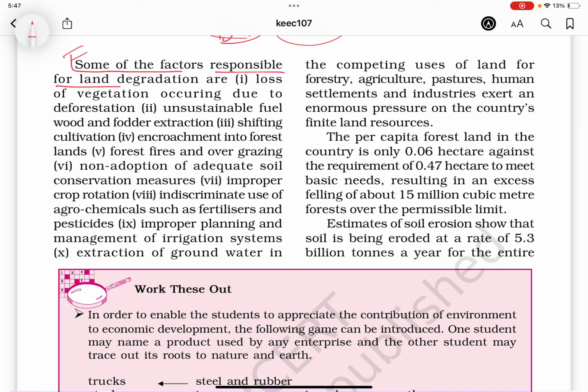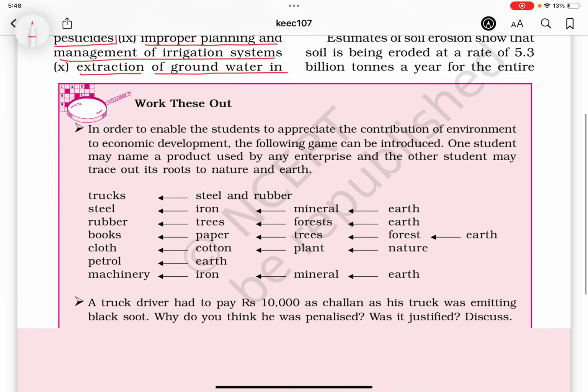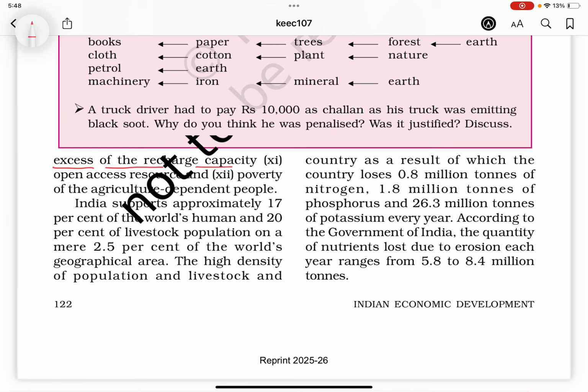Some of the factors responsible for land degradation are loss of vegetation occurring due to deforestation, unsustainable fuel wood and fodder extraction, shifting cultivation, encroachment into forest lands, forest fires and overgrazing, non-adoption of adequate soil conservation measures, improper crop rotation, indiscriminate use of agrochemicals such as fertilizers and pesticides, improper planning and management of irrigation systems, extraction of groundwater in excess of the recharge capacity, and the competing uses of land for forestry.